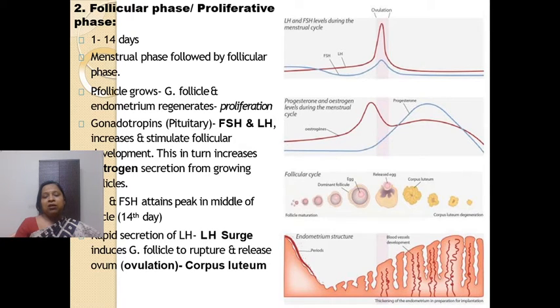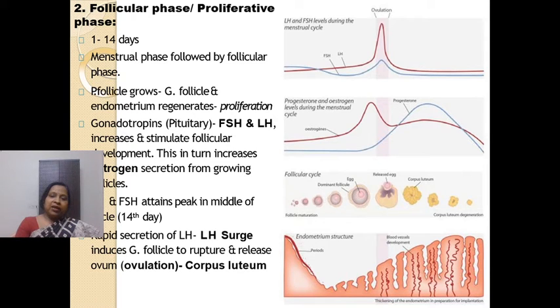So why does it occur? Because estrogen hormone is released by the follicles, and as follicles develop, more and more estrogen will be released, and it falls suddenly after ovulation. Okay,